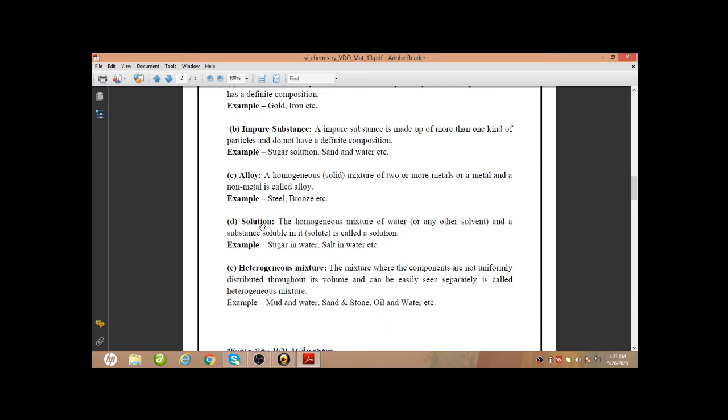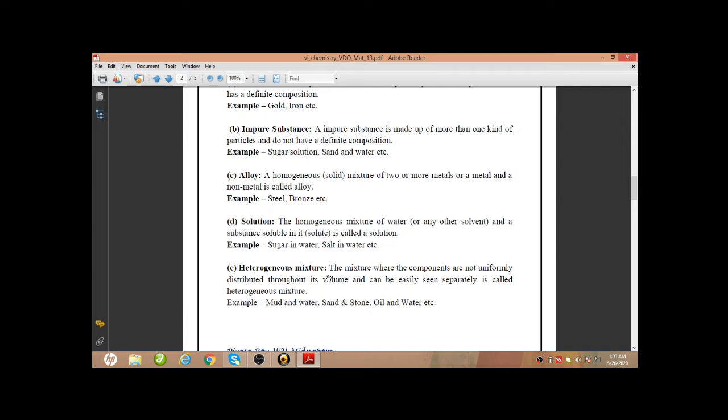So what is the definition of solution? The homogeneous mixture of water or any other solvent and a substance soluble in it, which is called the solute, is called a solution.